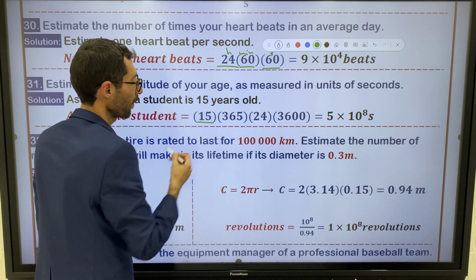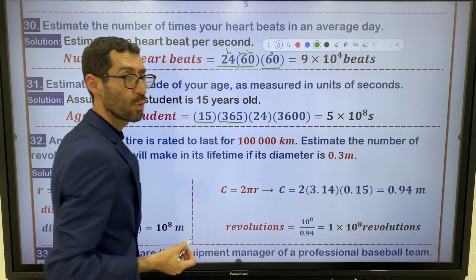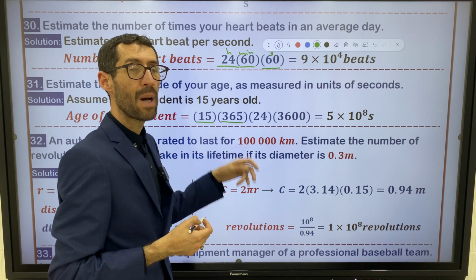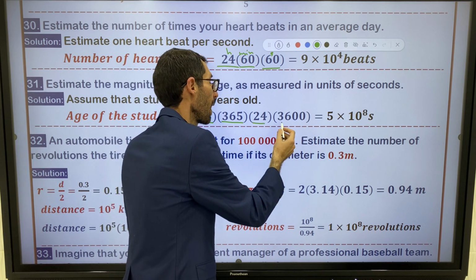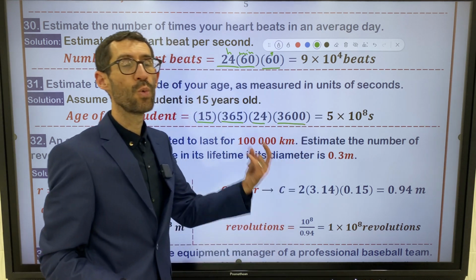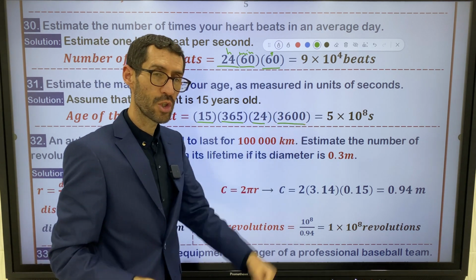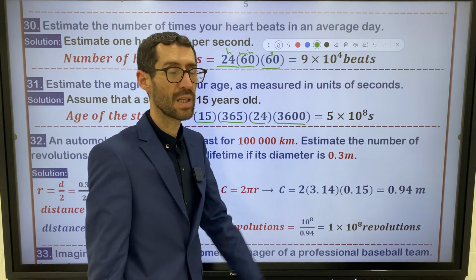15, this is the number of years. How many days are there in 1 year? 365 days. How many hours are there in 1 day? 24 hours. How many seconds are there in 1 hour? 3,600. If you multiply these numbers, you can get the answer.